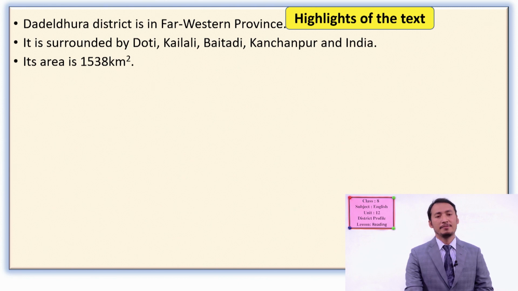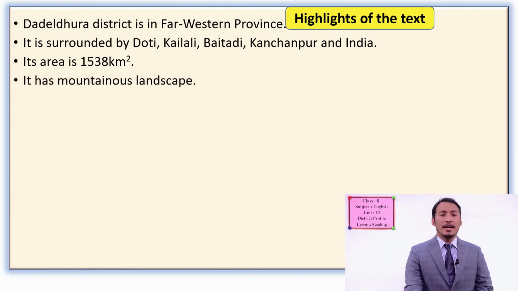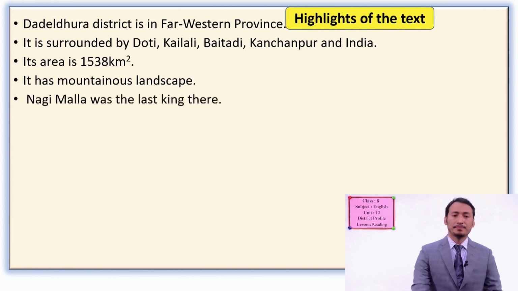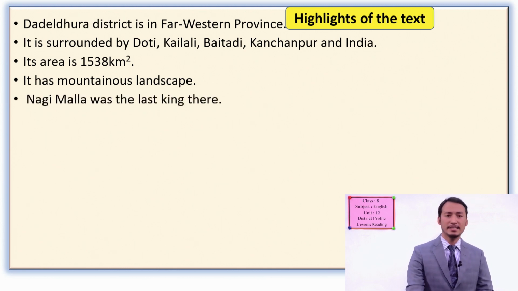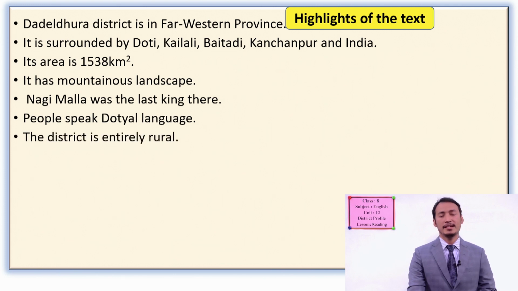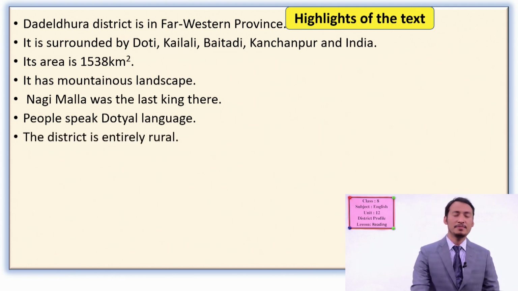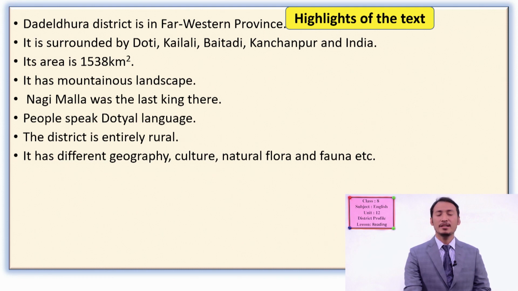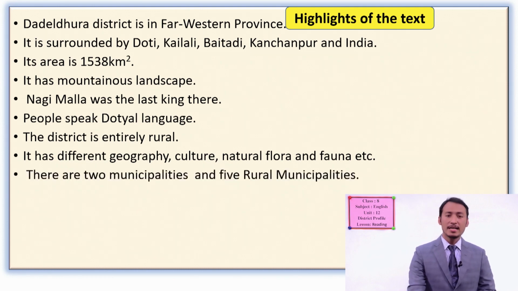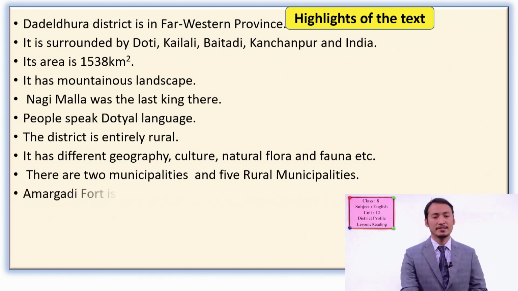Its area is 1538 square kilometers. It has a mountainous landscape. Nagi Malla was the last king there. People speak the Doteli language. The district is entirely rural, not developed yet. It has different geography, culture, natural flora and fauna. There are 2 municipalities and 5 rural municipalities.